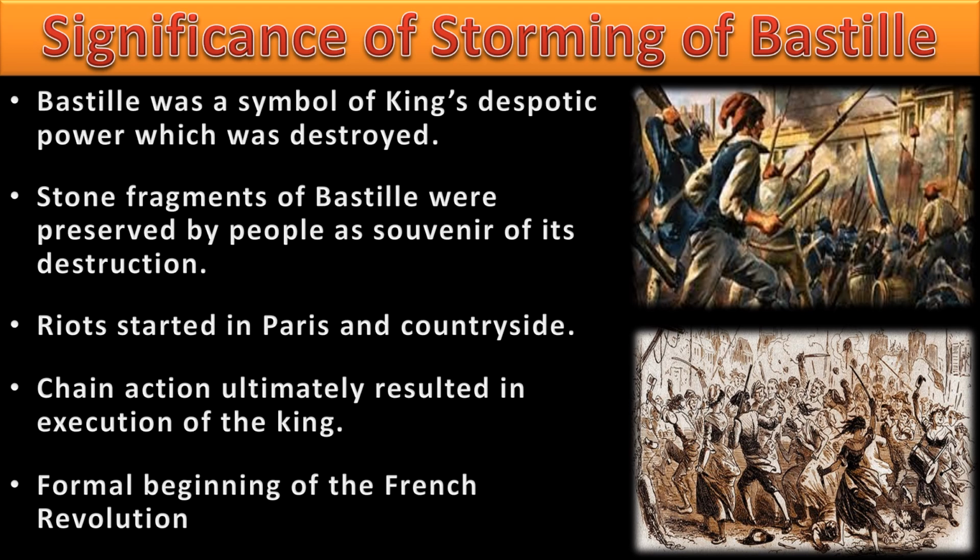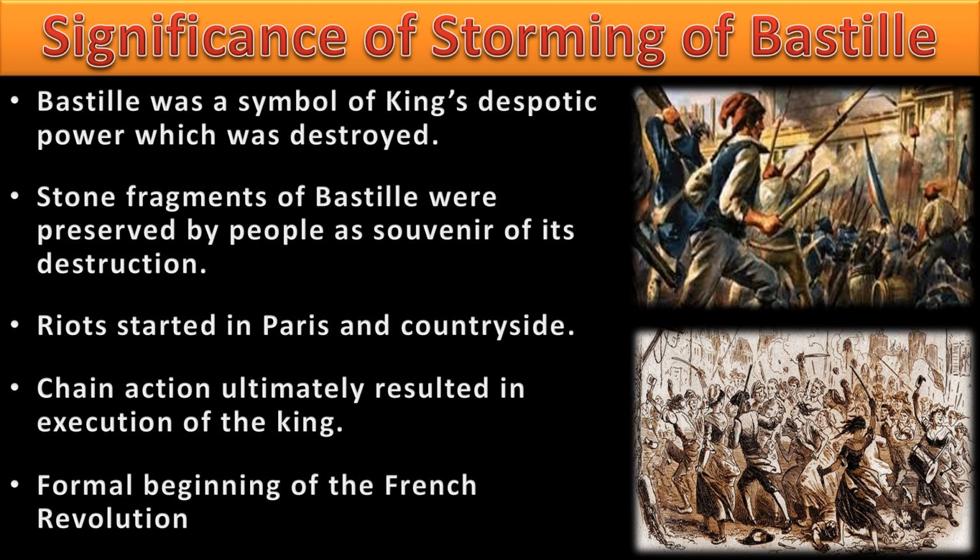And this is the beginning of the chain reaction. The storming of the Bastille was the beginning of the chain reaction, which ultimately resulted in the execution of the king. The king was beheaded, and the king and the queen were both killed. We can say that 14th of July 1789 was the formal beginning of the French Revolution.